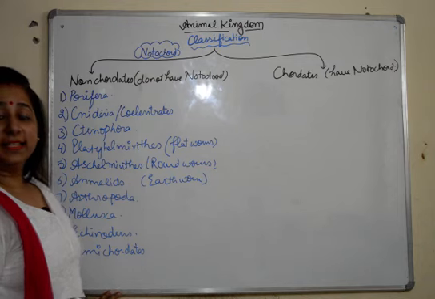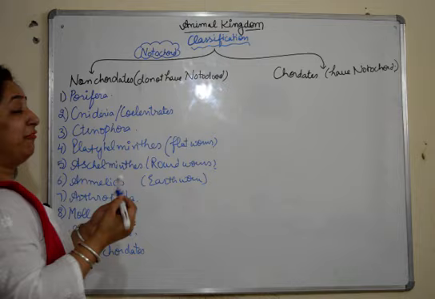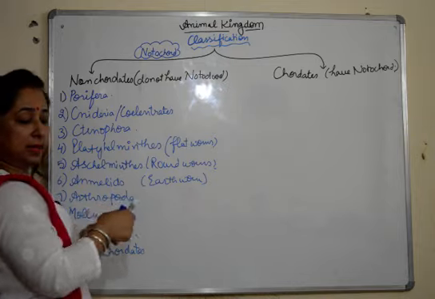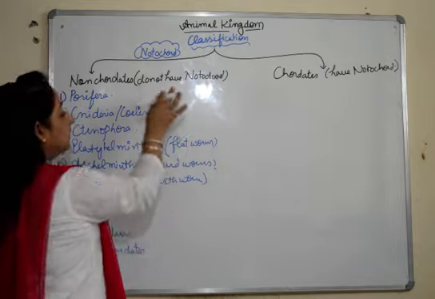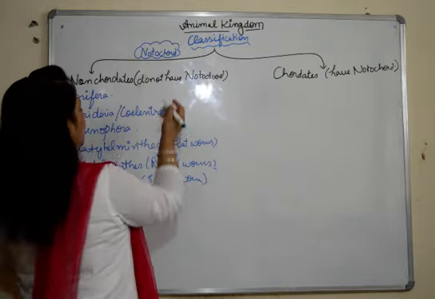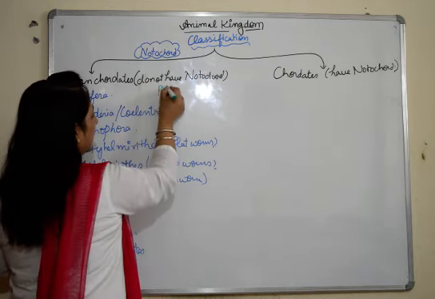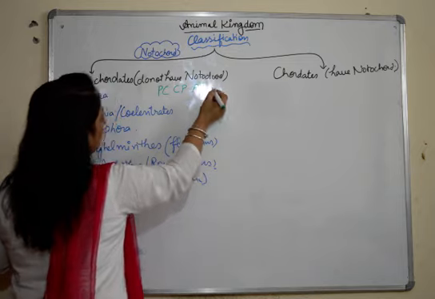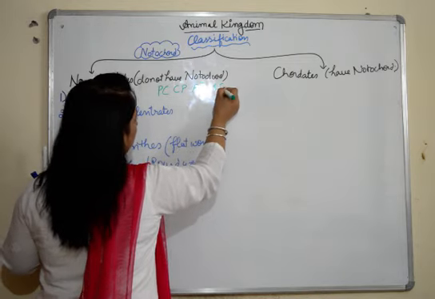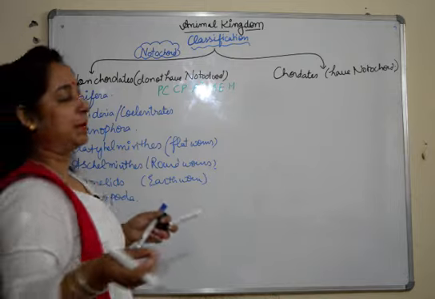Now, to memorize this in a sequence, I've made a mnemonic. You can follow it if you want. I'll write it here with a different pen. I asked my kids to learn it like this. We write it in a sequence: PC, CP, A cube, MEH. You can laugh at it, but yes, it helps you to remember things.